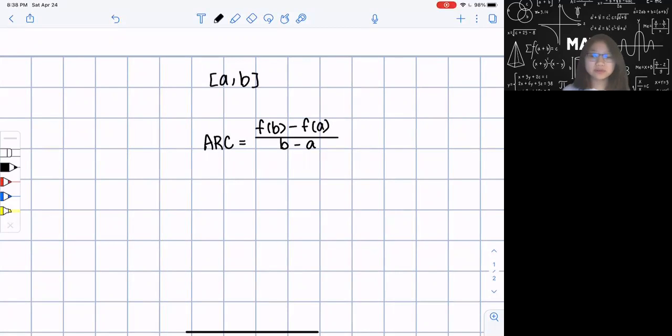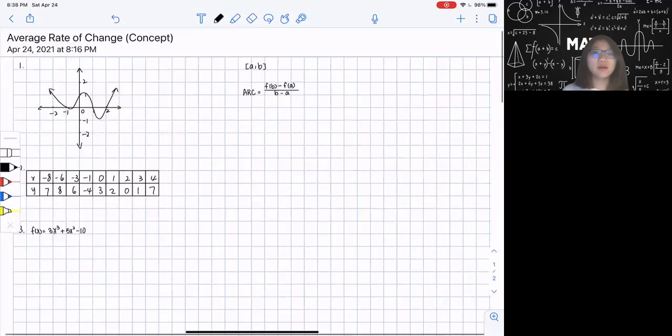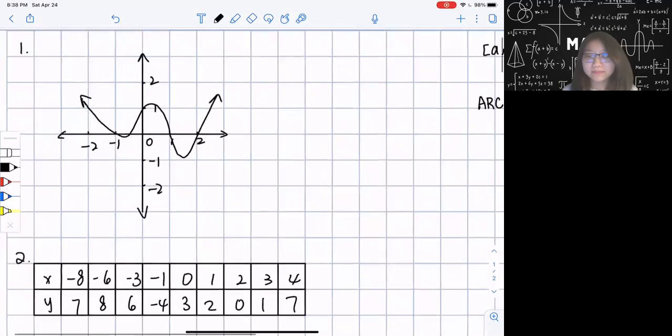We are going to introduce 3 types of questions. The first one, we have the graphs. The second one, we have the charts. And the third one, we have the functions. So let's start with the graphs. Let me give you a question.